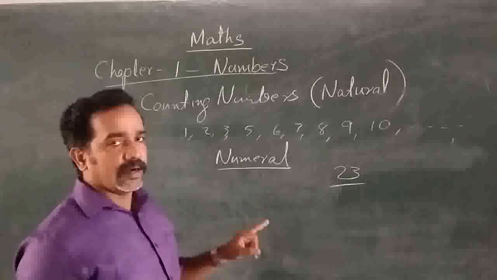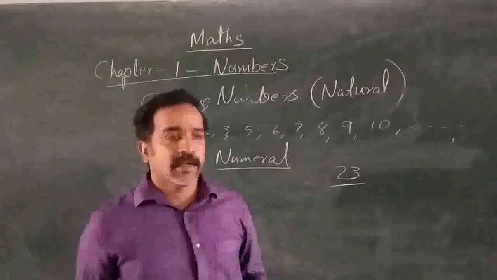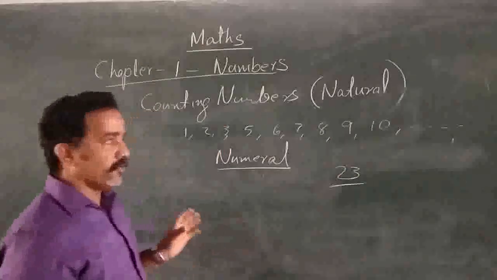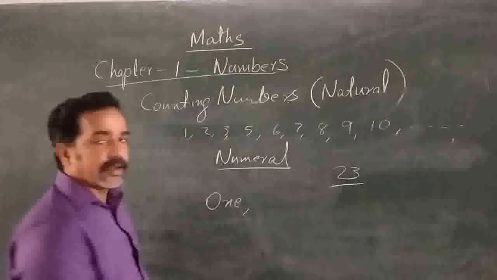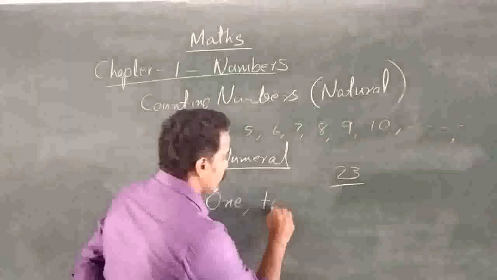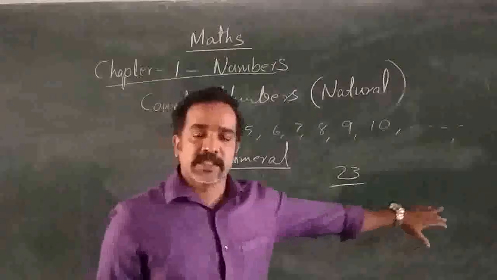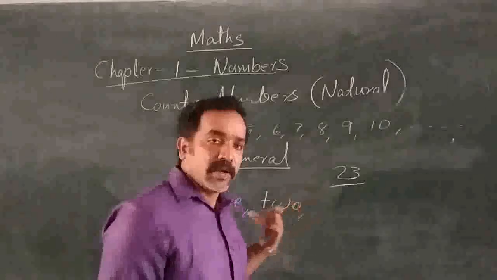This is 1, 2, 3, 4. And we can write those names using the English alphabet. That is 1, O-N-E, 2, 3, 4, 5, 6, like that, using the English alphabet or number names.